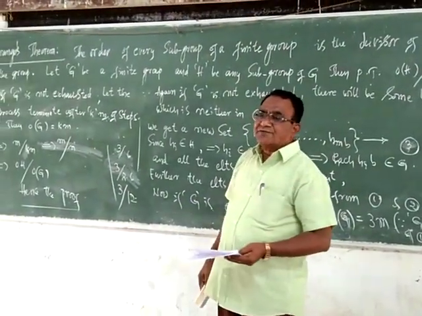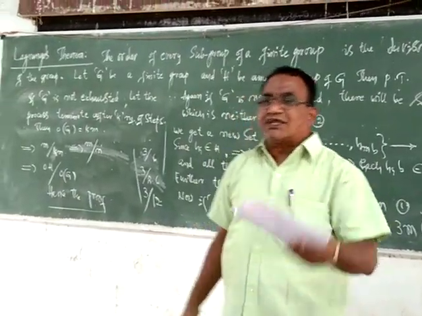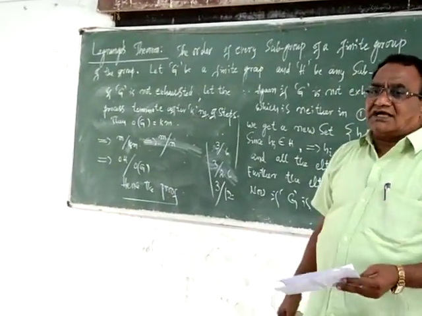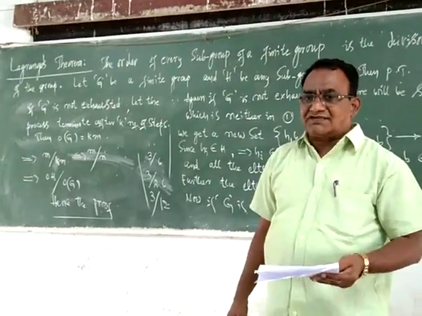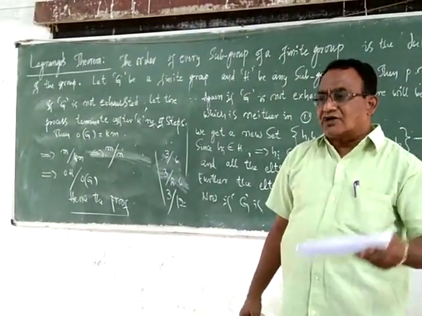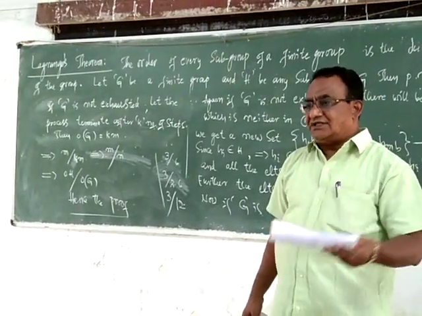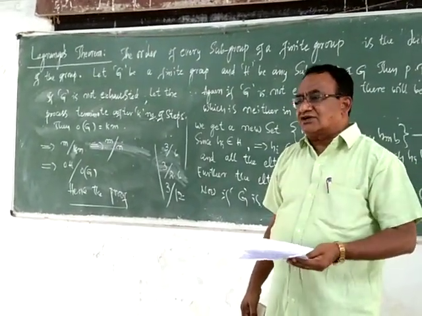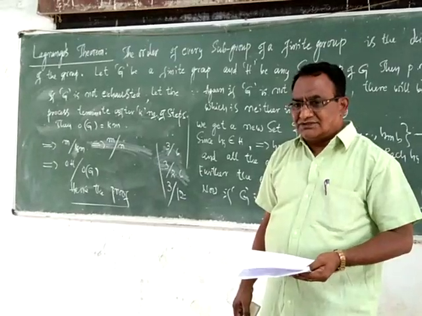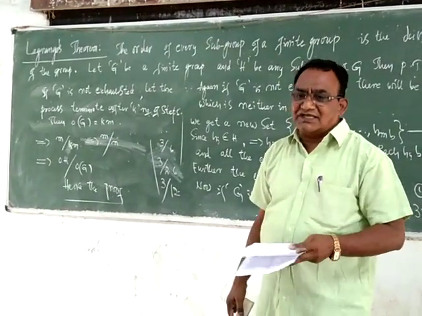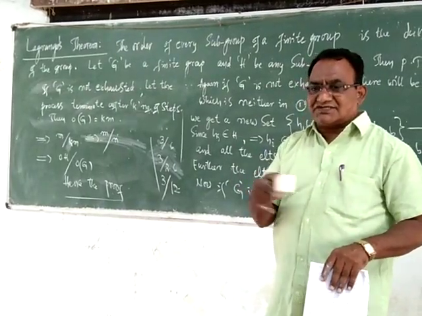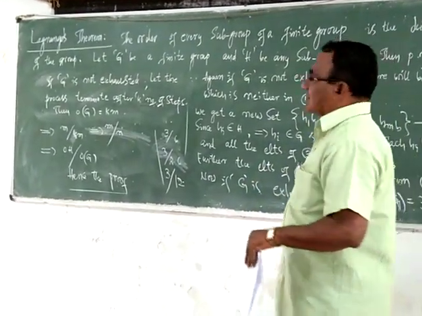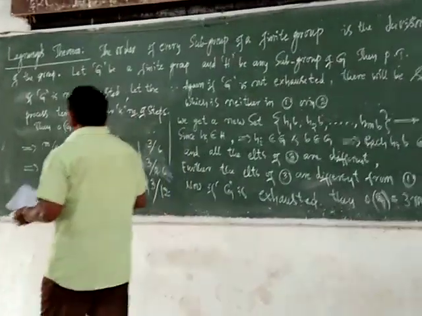And we have different consequences, about 9 consequences of Lagrange's theorem. Let us take all those as the corollaries. Of course, Euler has worked on this, Fermat has worked on this, and we further call them Euler's theorem and Fermat's theorem. So one by one we should discuss the consequences of Lagrange's theorem.